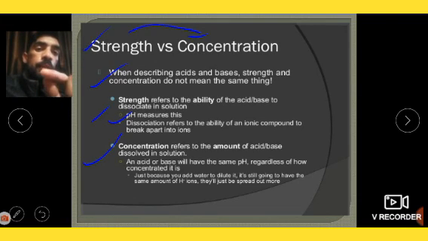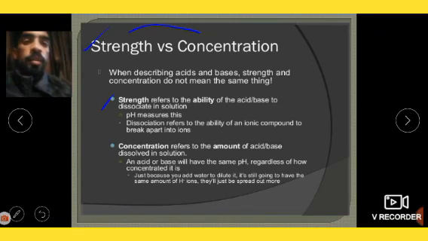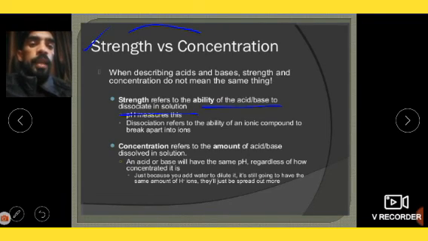Suppose you take 10 ml of hydrochloric acid and add it to 100 ml of water. This is concentration. If one molecule of HCl breaks down into H positive and Cl negative, that tells about strength. So strength is the ability to dissociate, and concentration is the amount dissolved in solution.